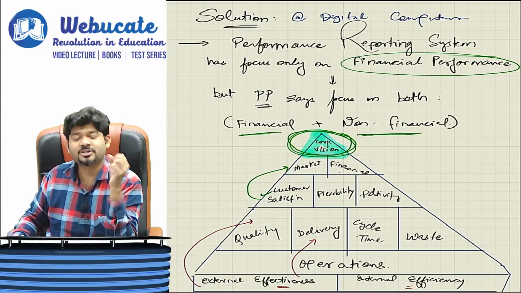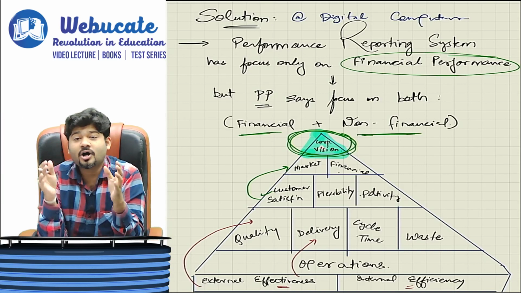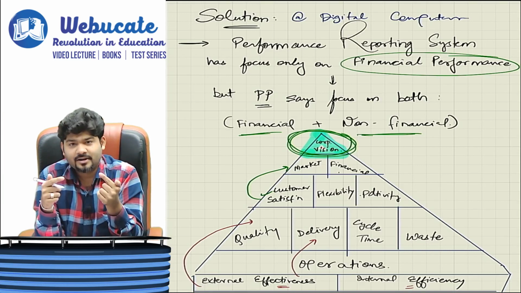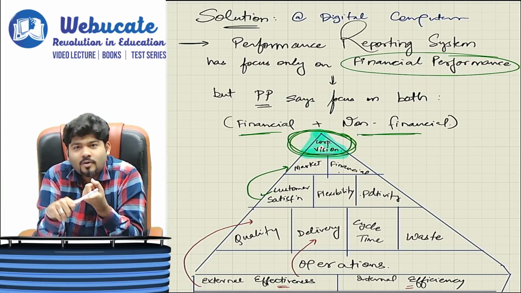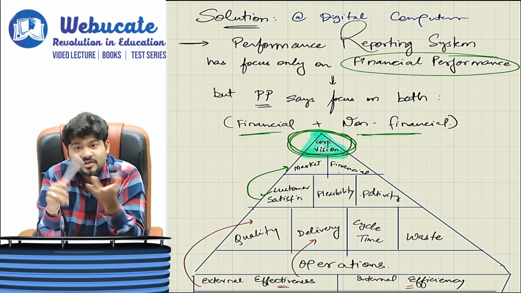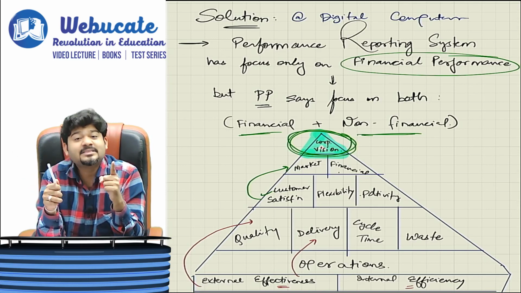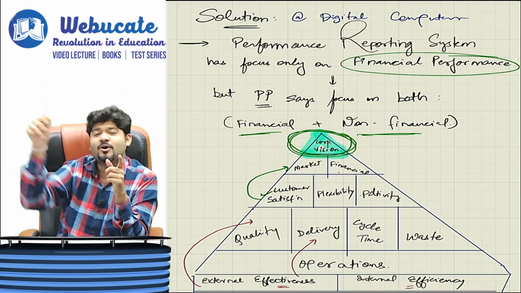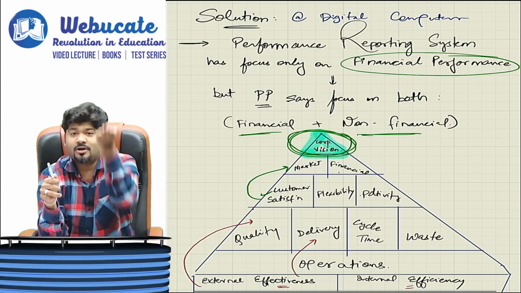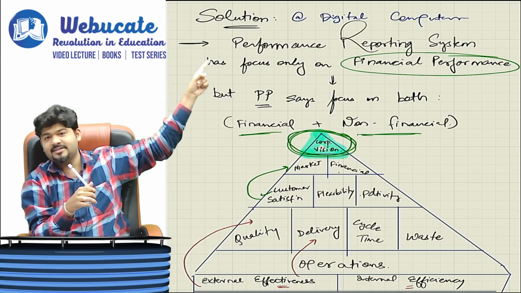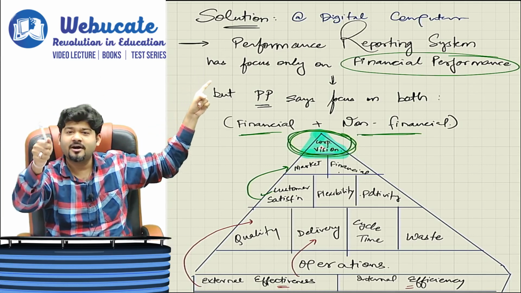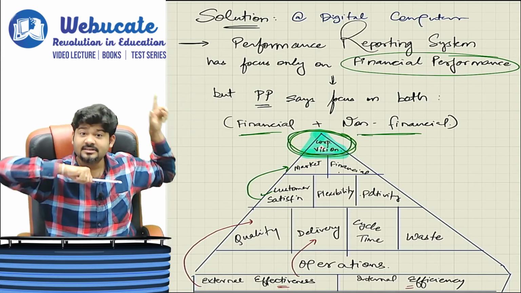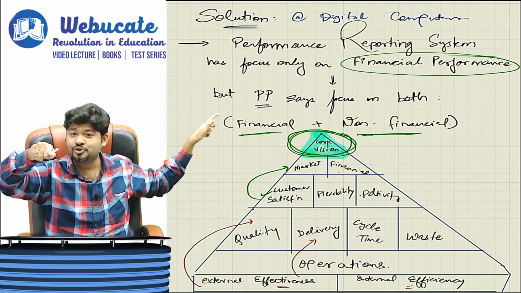In the same way, so again, external effectiveness, who are you focused on? You are focused on your customer. What does your customer want? Quality and delivery. If that happens, customer will be satisfied. If that happens, he will purchase from you, and he will also tell others to purchase from you. Your market share automatically will increase, resulting in achieving a corporate vision. This is how your thought process and approach should be.